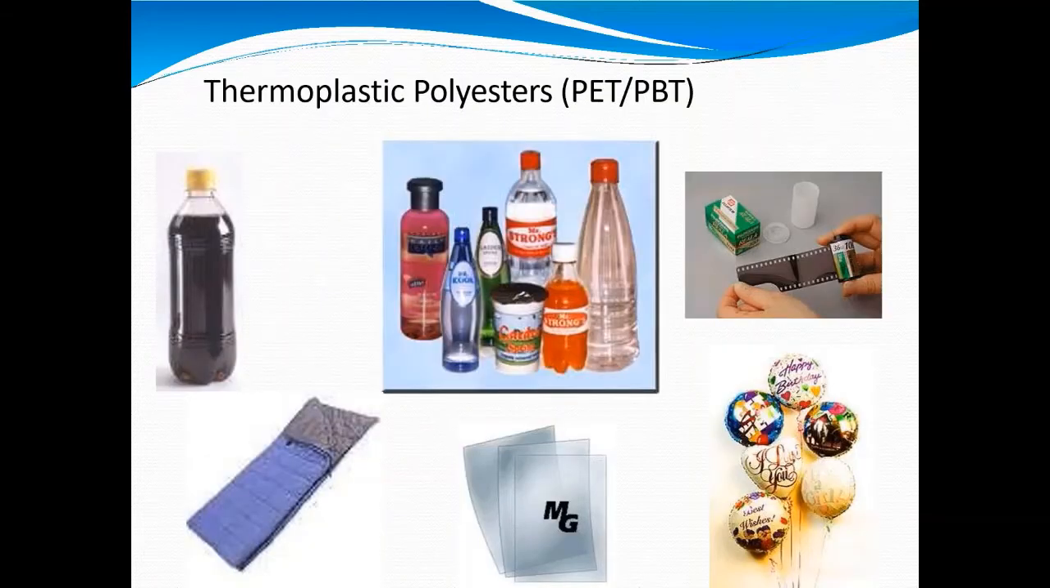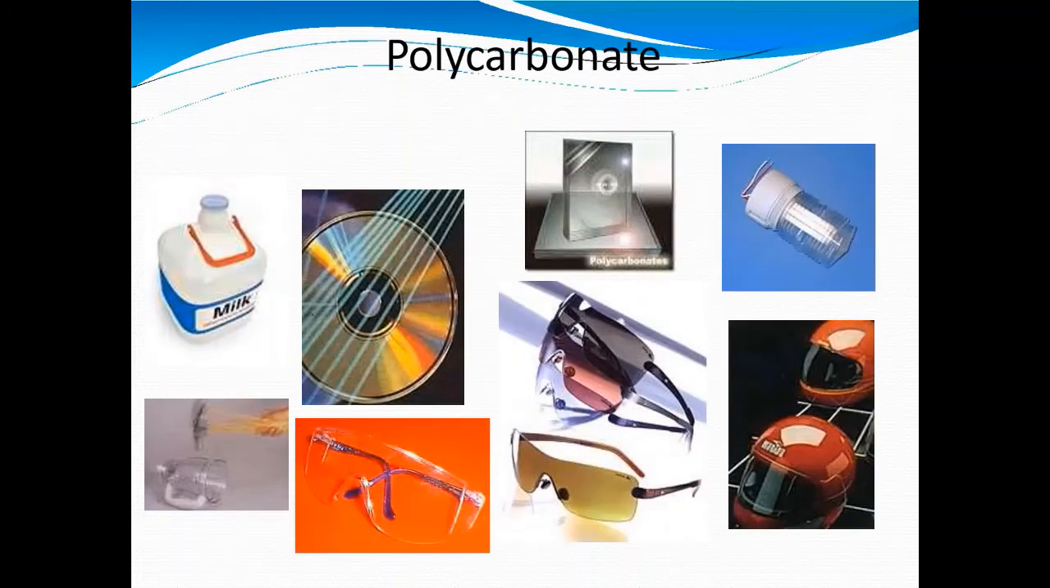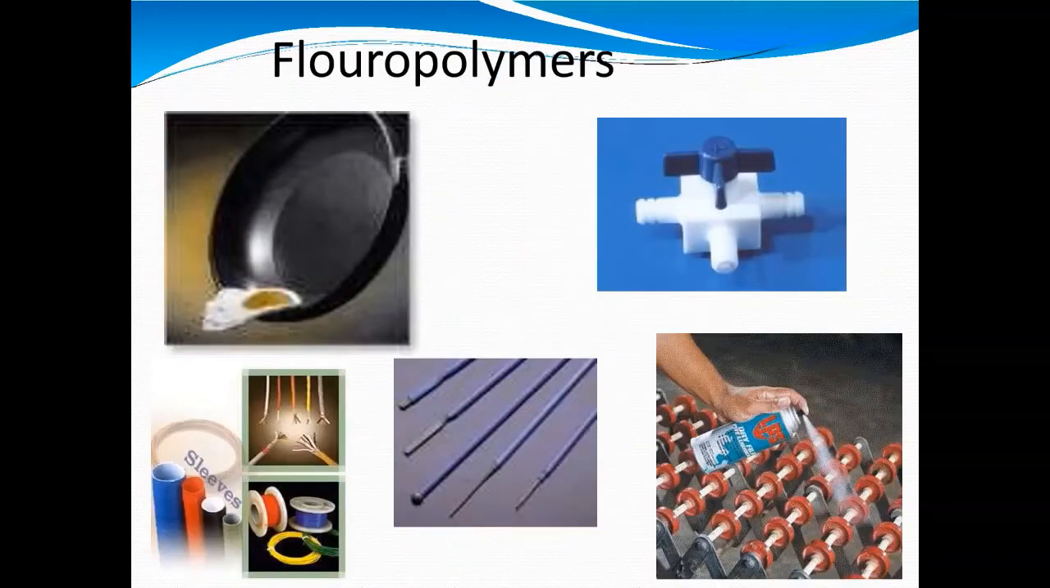Thermoplastic polymers are utilized to produce PET and PP bottles. The PET and PP family is characterized by higher mechanical stiffness, with strength from orientation of chains. Polycarbonate is used for various applications such as CD making and torchlight manufacturing. Fluoropolymers are utilized for various kitchen items.